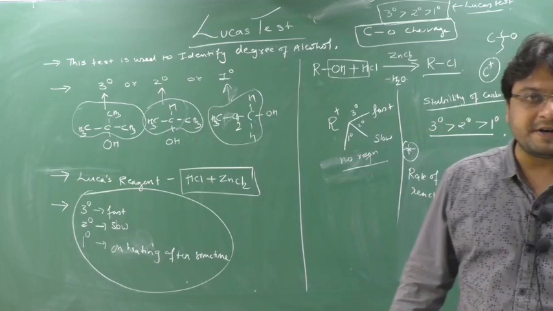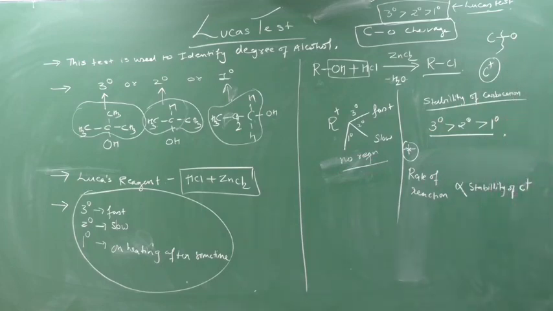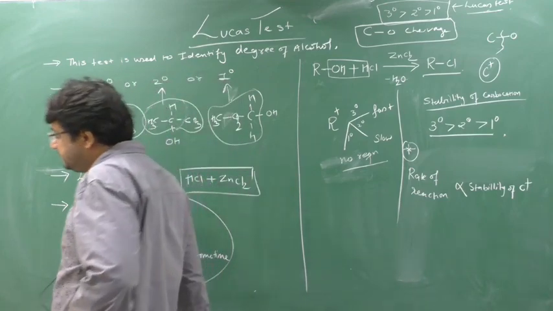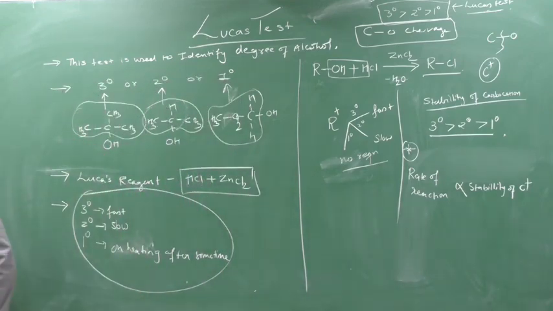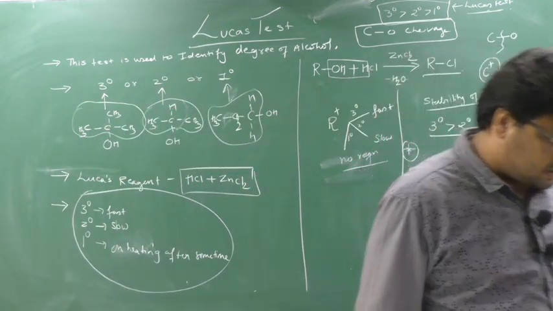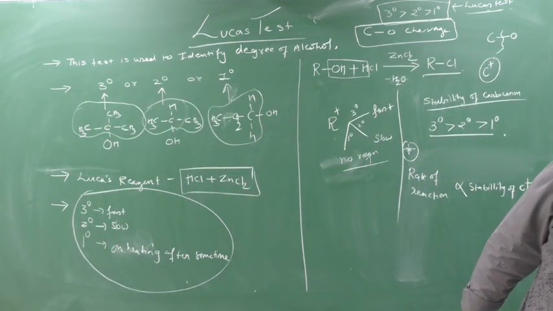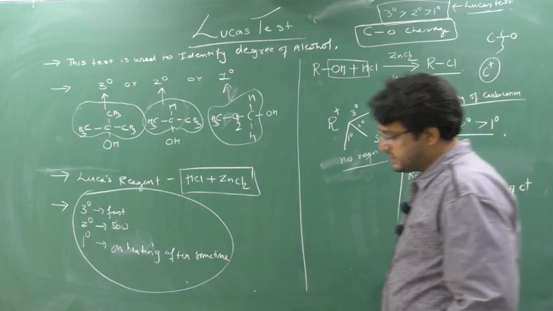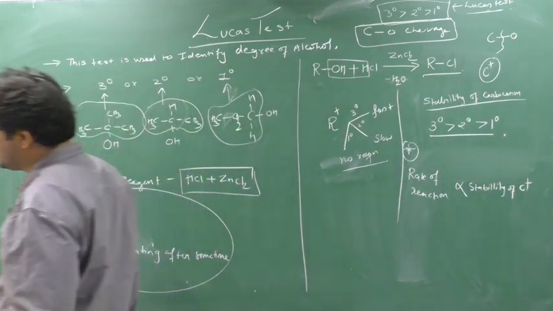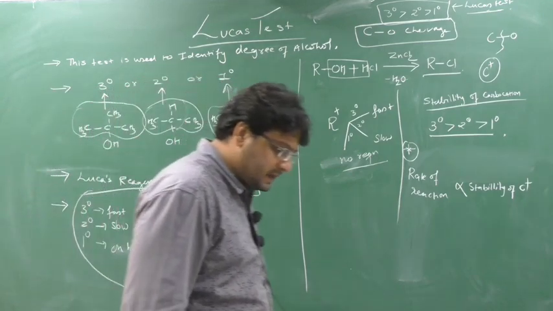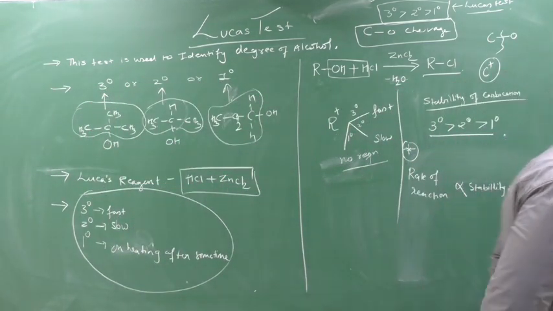Write down this key point. Lucas test is very fast with 3 degree alcohol because during the reaction there is a formation of 3 degree carbocation.